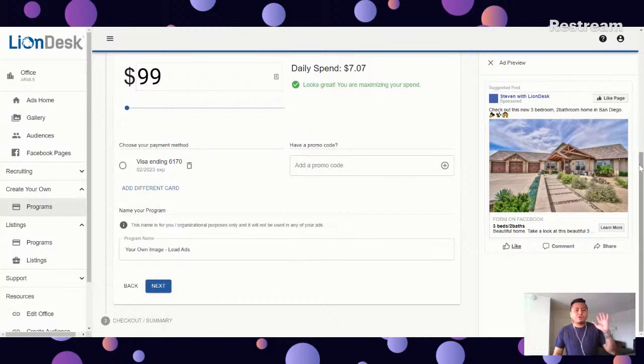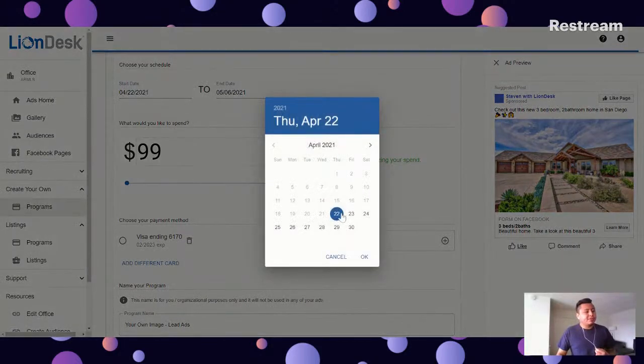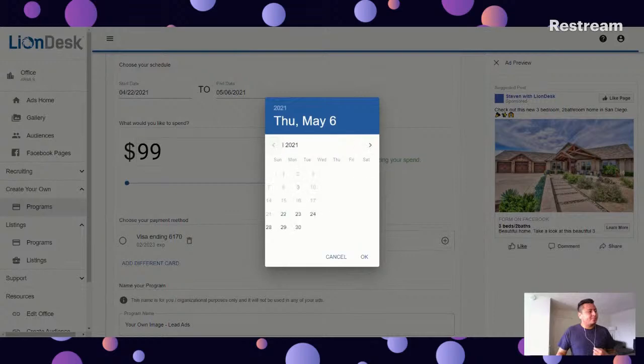Now it's time for your budget. How much do you want to spend on this ad? Right, you're first going to select the time frame. How long do you want to run this ad? You have the start date, and then you also have the end date. So simply click here to select from your calendar. So let's go ahead and select today, the 22nd, and then let's do 2 weeks from now. Right, so that's going to be the 6th.